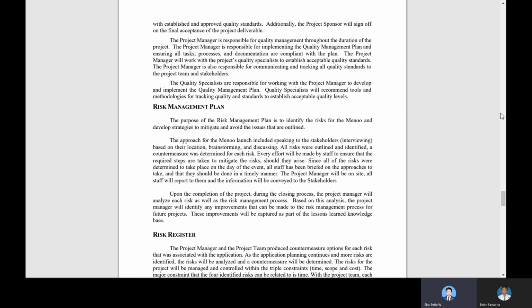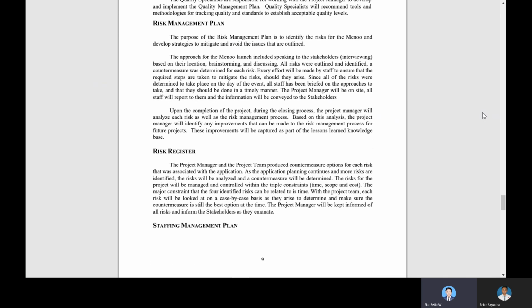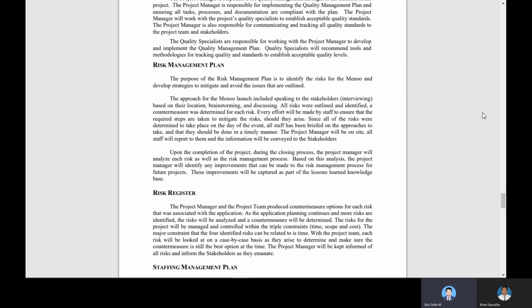During the closing process, before the completion of the project, the project manager will analyze the risks as well as the risk management process. Based on this analysis, the project manager will identify any improvements that can be made to the risk management process for future projects. The improvements from the process will be captured as part of the lessons learned knowledge base.